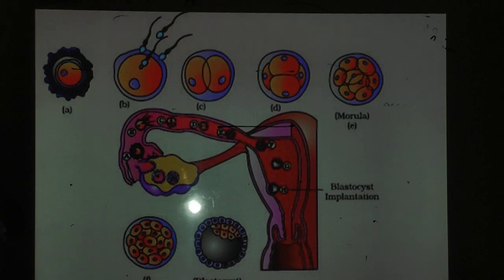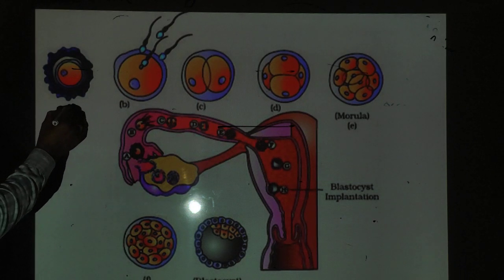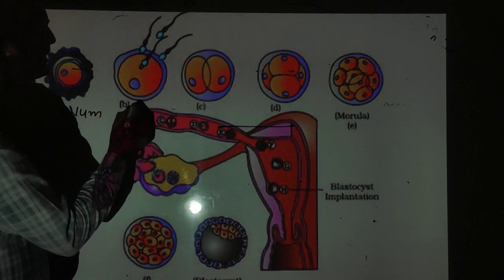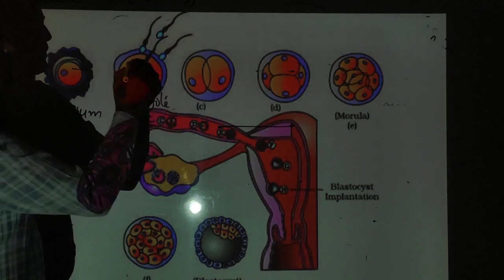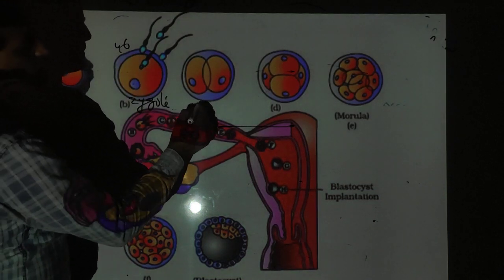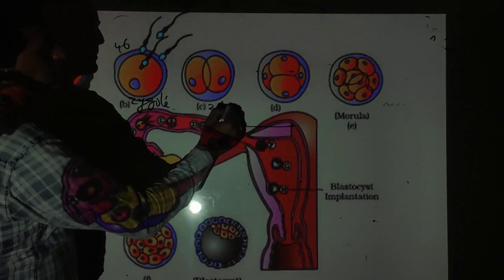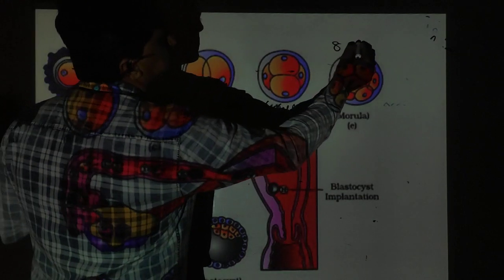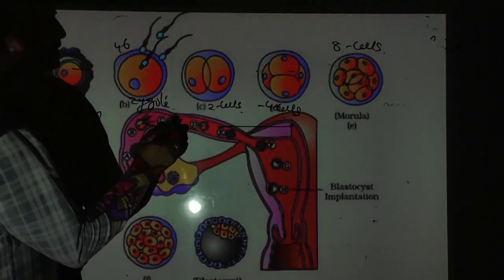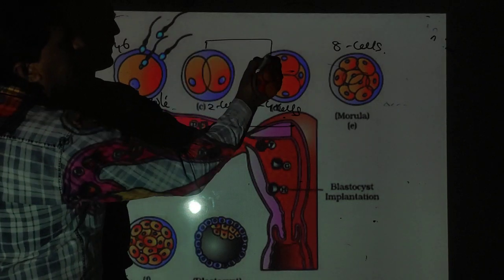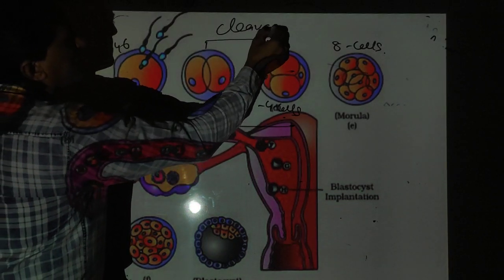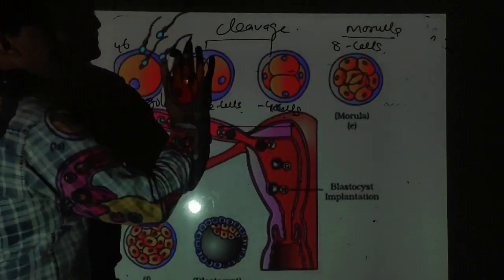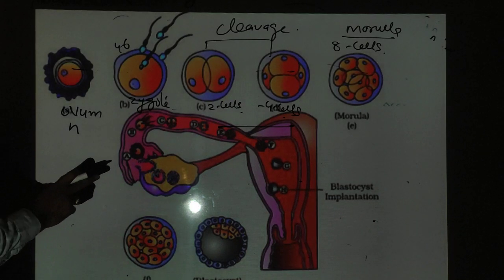First, part A is the ovum. This is the ovum, it is haploid. Now the fusion of gametes gives the zygote, with 46 chromosomes. Zygote divides to 2 cells, 2 cells to 4 cells, and 4 cells to 8 cells. This 2-cell, 4-cell part is the cleavage, and that is the morula. All these changes take place in the fallopian tubes. Just go through that part.